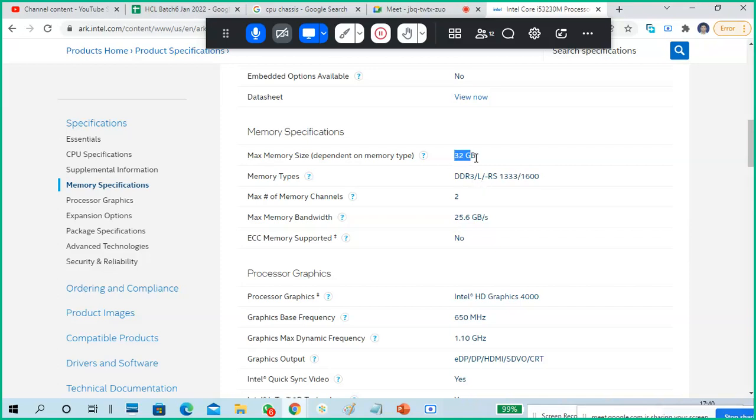See, my processor supports up to 32 GB RAM, but I'm using only 12. Still, I can use up to 32 GB. Next is the memory type, 1366 or 1600. Which type of RAM should you use? DDR3 only for this processor. So the processor decides how much RAM, what type of RAM, and the number of RAMs you can use.